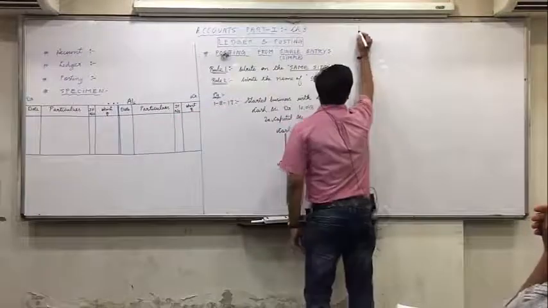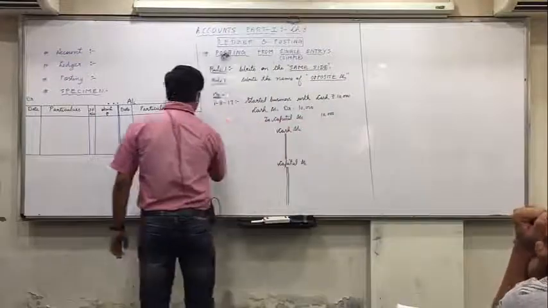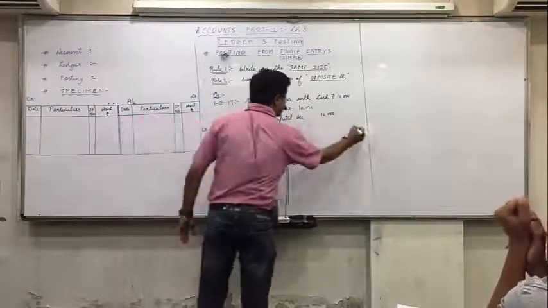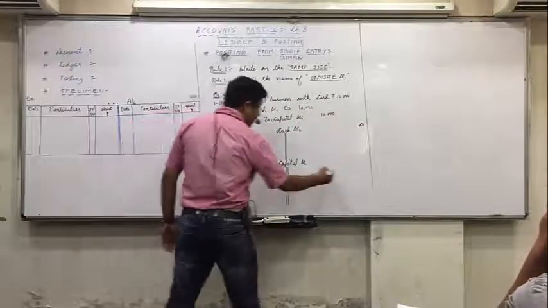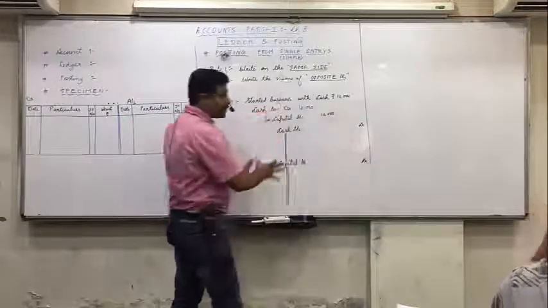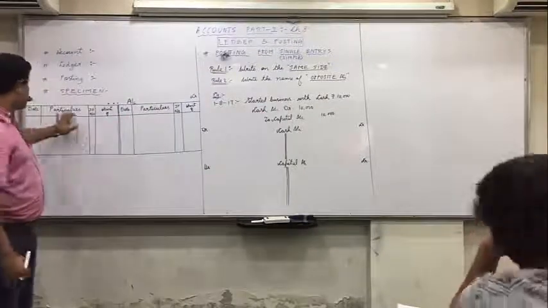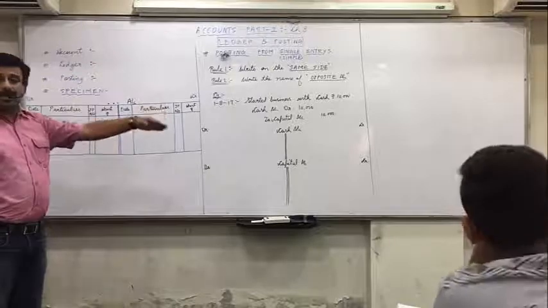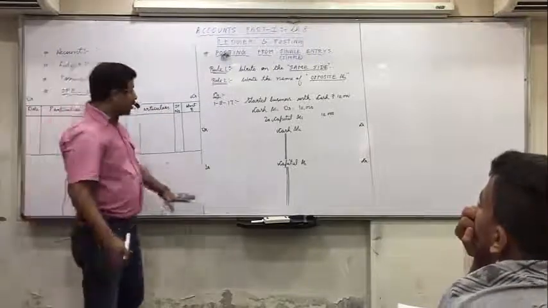The left side is the debit side, the right side is the credit side. And I'm directly explaining the posting. This column will also be done: date, particulars, JF, amount, and right side also. Even in capital account, left side and right side. Now what is this rule?